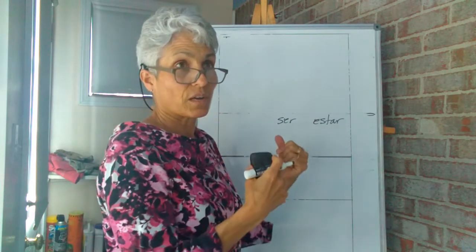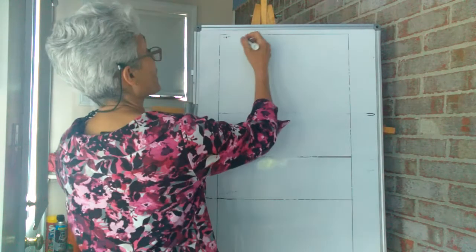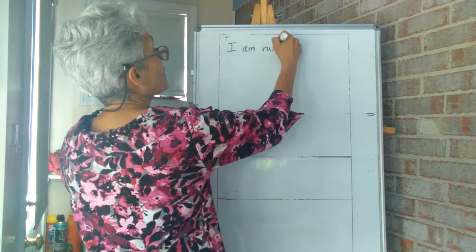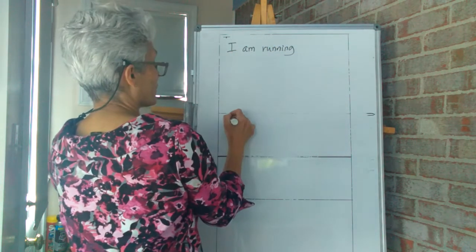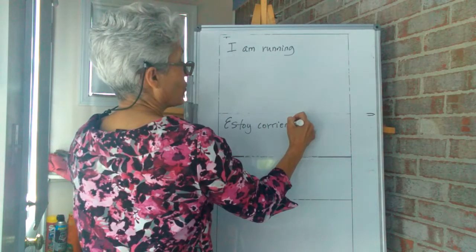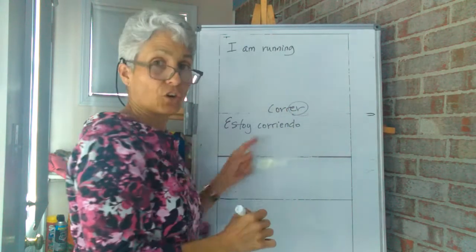Temporary. I'm doing it right now, but I might not be doing it later. So estar is what we're going to use, okay? If I want to say I am running, we say estoy corriendo, okay? Correr is an ER verb.